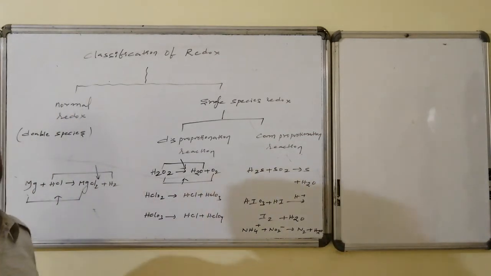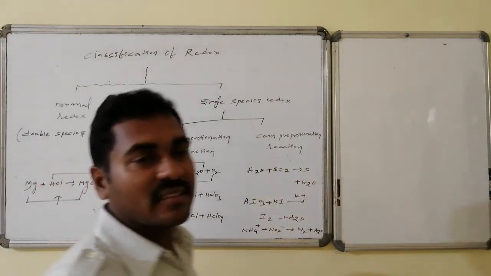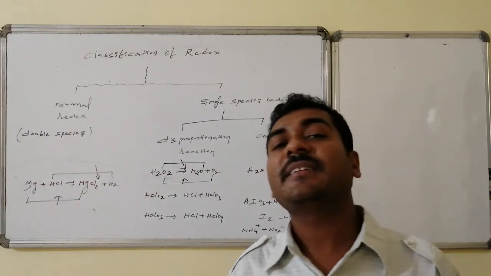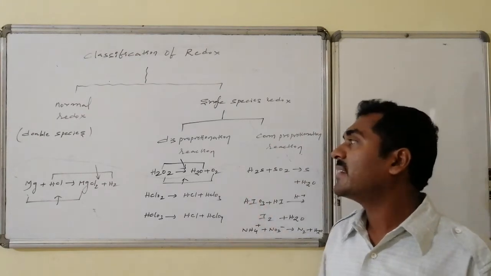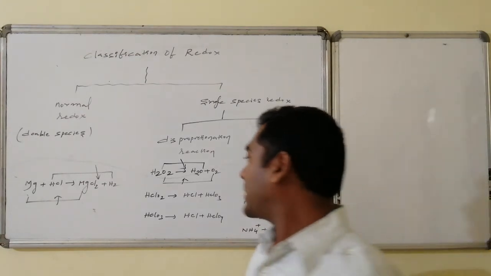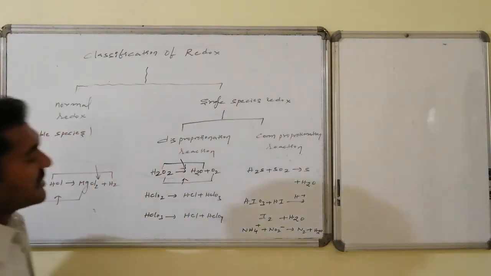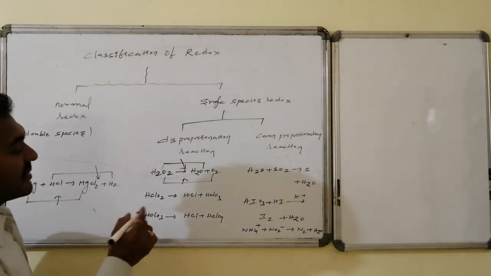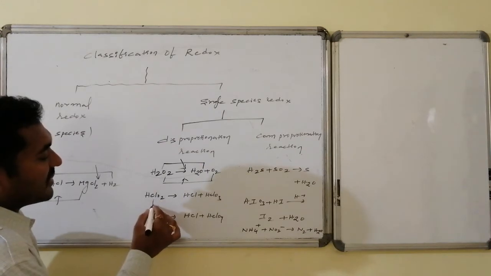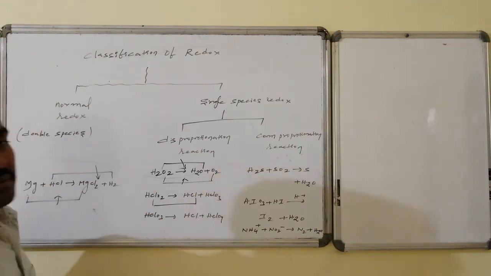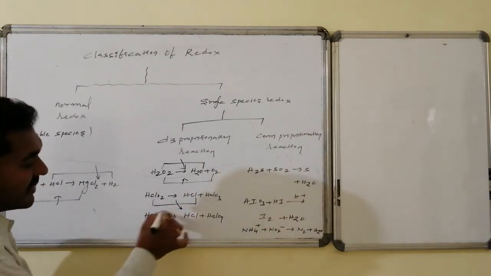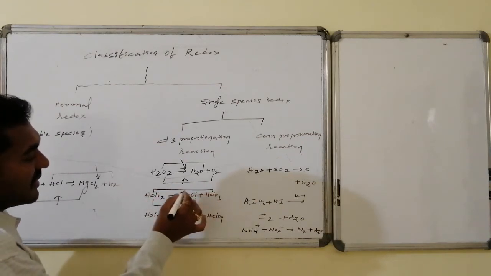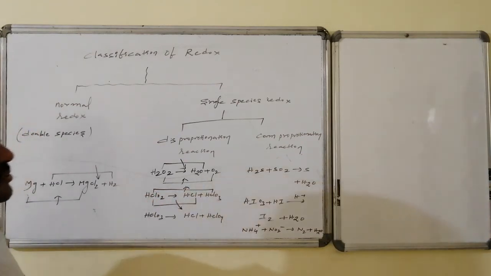The same oxygen of this species, hydrogen peroxide, is increasing as well as decreasing. Such a reaction is said to be a disproportionation reaction. Similarly, HClO2 on heating is converted to HCl followed by HClO3. That is, chlorine of +3 oxidation state is converted to -1 oxidation state. This is a decrement in oxidation number, whereas the +3 state is converted to +5 state, an increment in oxidation number.